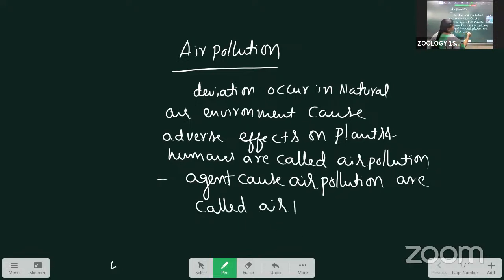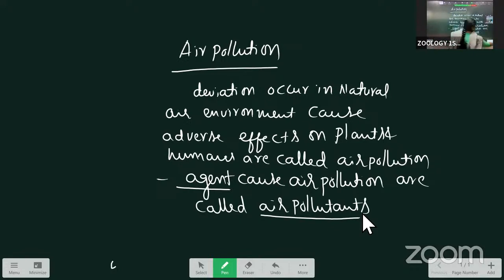Any deviation in the natural air that causes adverse effects on plants and human beings is air pollution, and the agents carrying the air pollution are called air pollutants. Now we are going to discuss the different types of air pollutants.